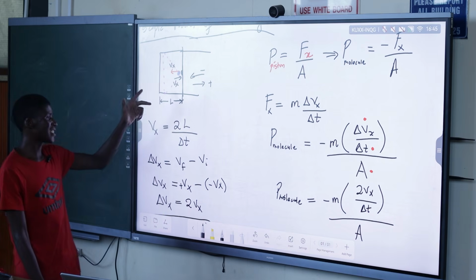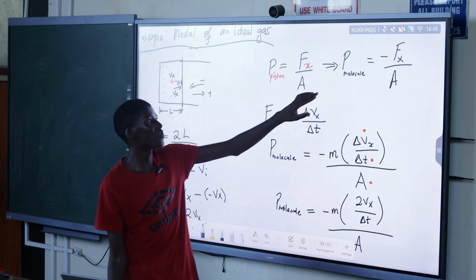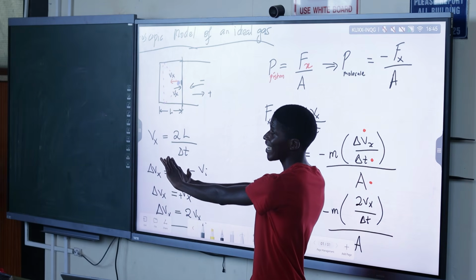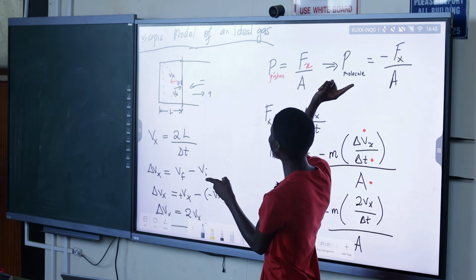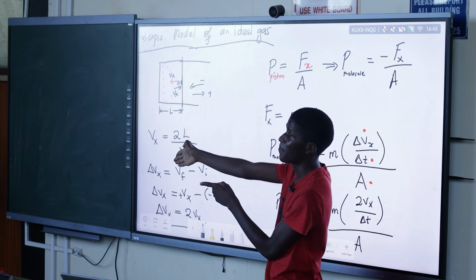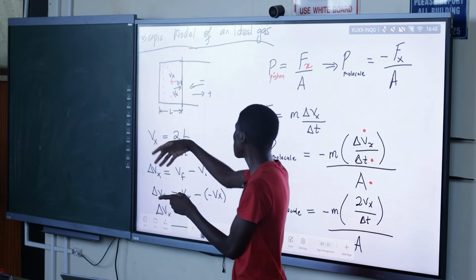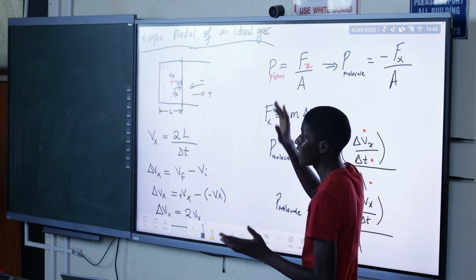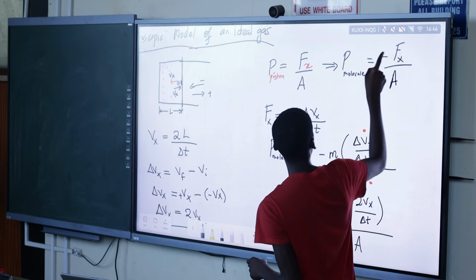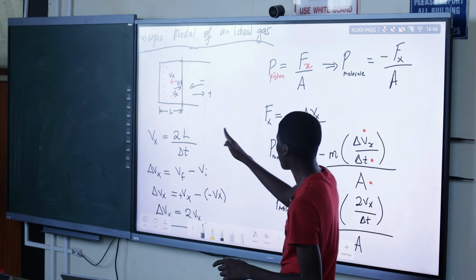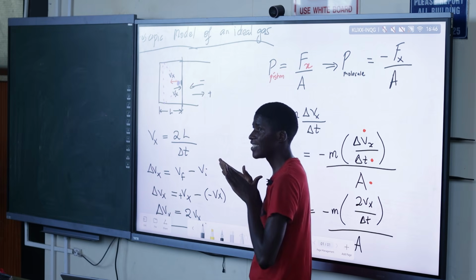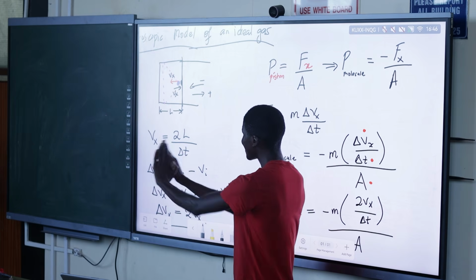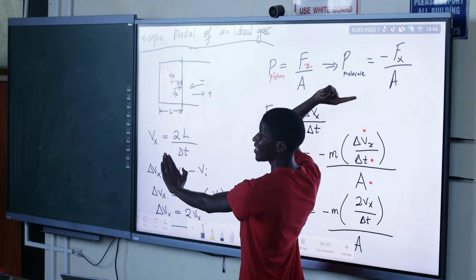Alright, it's fine. Just to link it with this force: the force is negative because it's the force exerted on the particle in that direction. From the way we defined it, it takes a negative value. If you want to continue with positive, you should use a positive force because they must correspond. Remember, the force we put here as negative is the force exerted by the piston on the molecule. So the piston is kind of pushing it in that direction, so that direction is negative according to how we defined it.